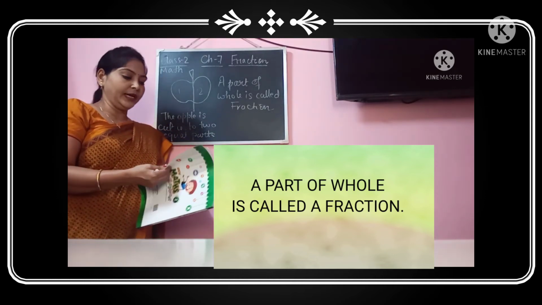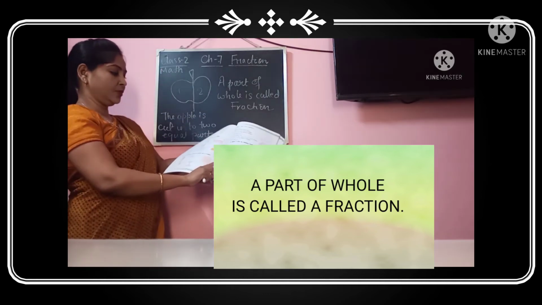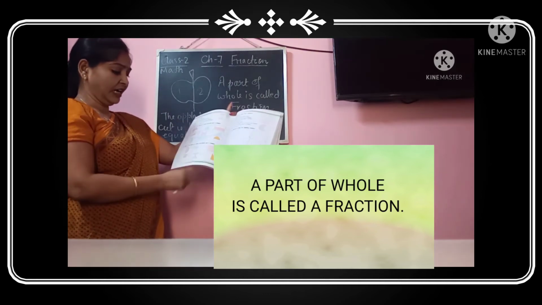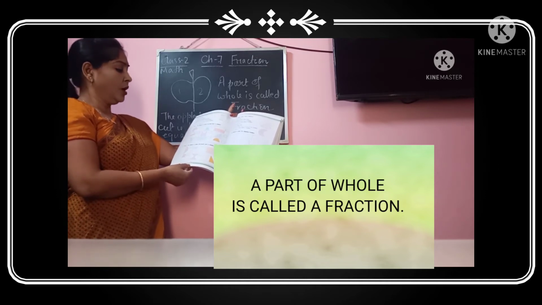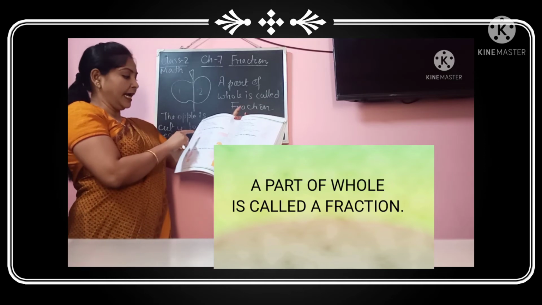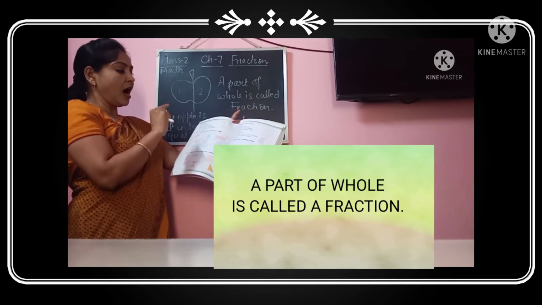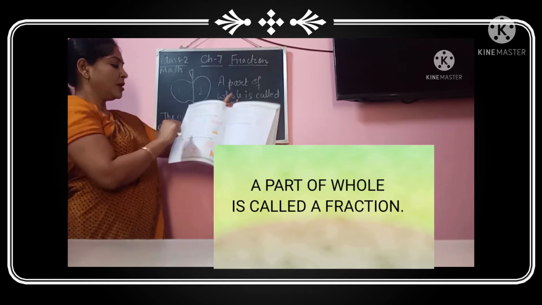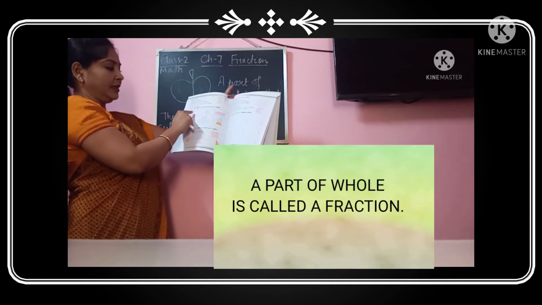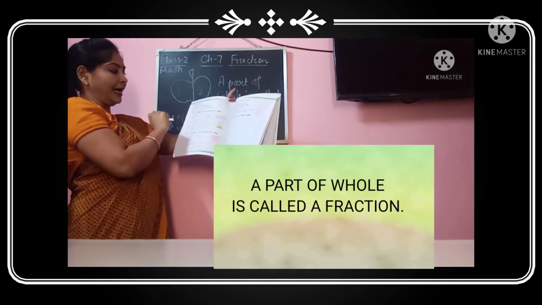Now related to this, you can see here there is one figure. On page 102 you have some figures given, and you have to tick the figure in which 1/2 part is shaded. So you can see here the first one, circle divided into 3 parts, and 2 parts are shaded.